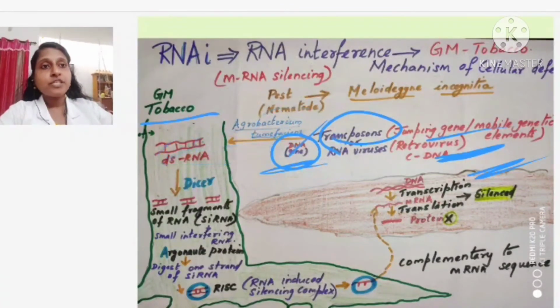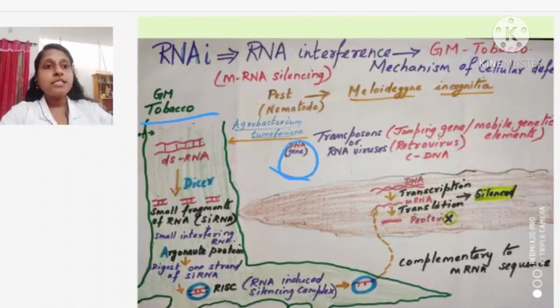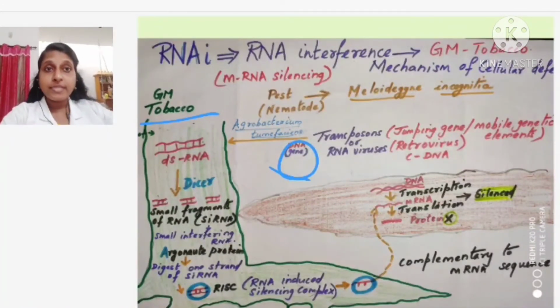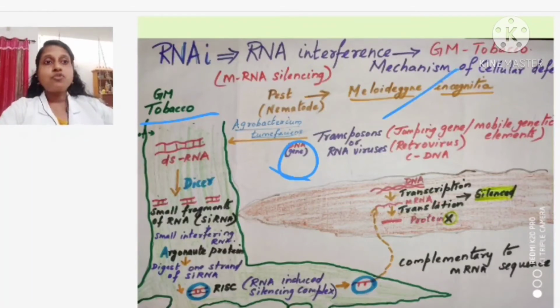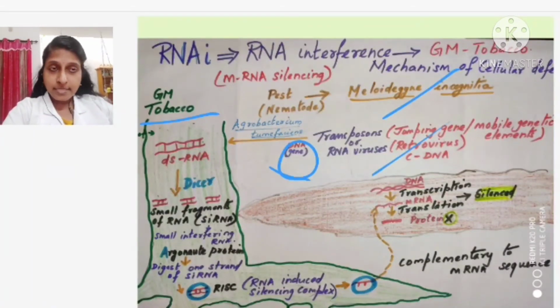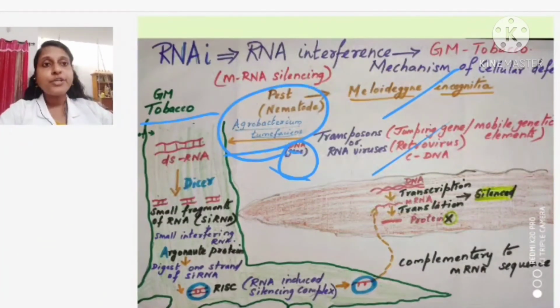So what is the question which is asked? The question is, where from are you getting this gene? What is the source of the gene? The source is two: transposomes or RNA viruses. Clear? And this gene, with the help of what vector are you introducing?